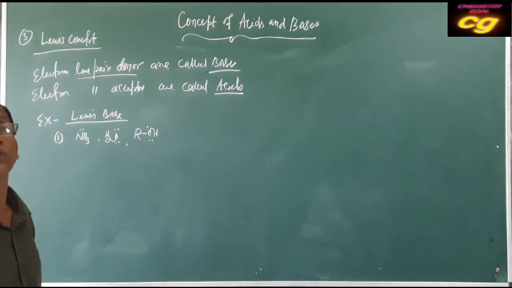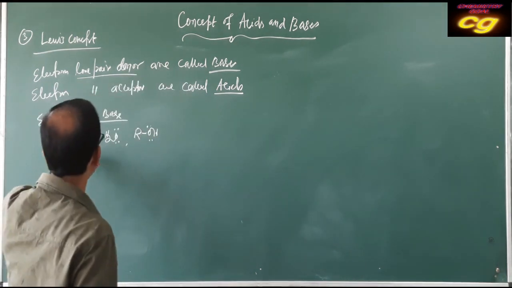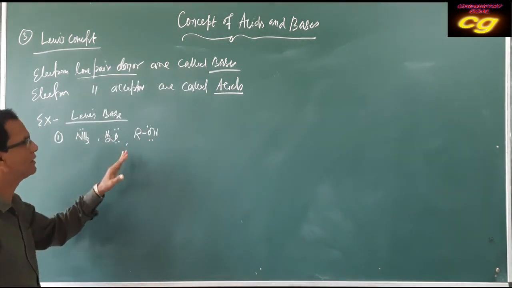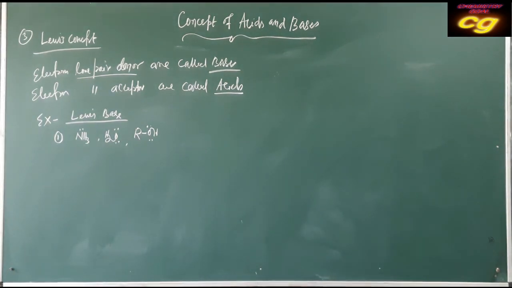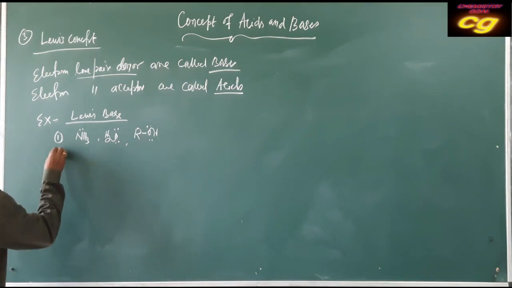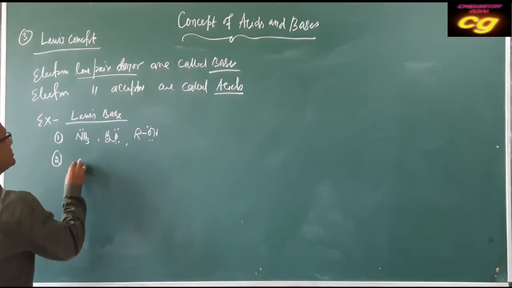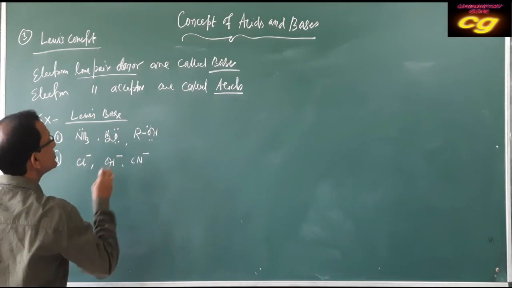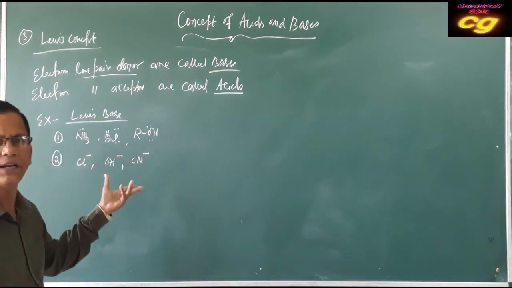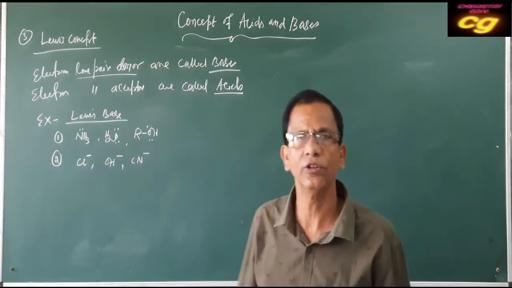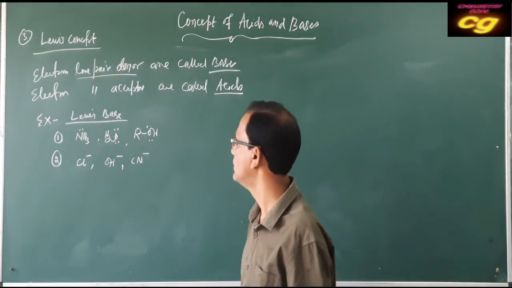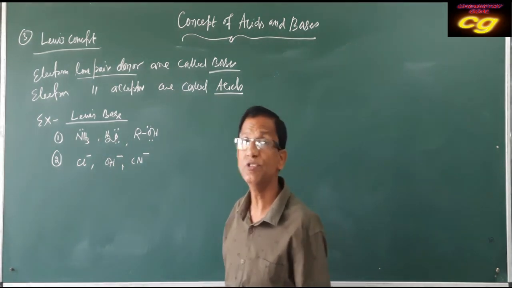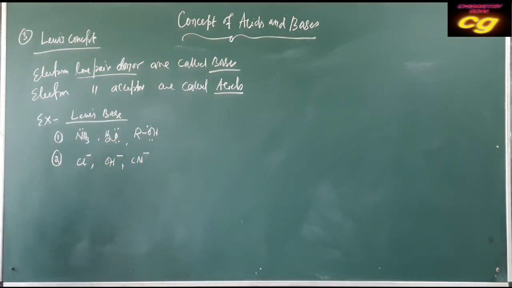These are electron donors because of the availability of a lone pair on the central atom. That's why these are called electron donors or Lewis bases. And some already have a negative charge, like Cl minus, OH minus. Having a negative charge means the atom already has a lone pair, an extra electron. Therefore, these are also called Lewis bases.